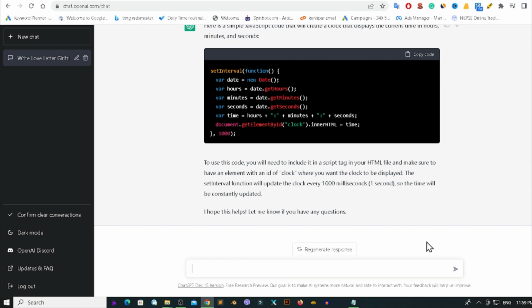If you are a programmer, then sometimes it may be very useful for you. So if you want to create a few code blocks, in that case you have to take help of ChatGPT. Okay guys, so now I'm going to teach you the last thing which may be very helpful for you. If you are seeking jobs or trying to apply for a job vacancy, you have to prepare a CV and cover letter, right? For that also you can use ChatGPT.